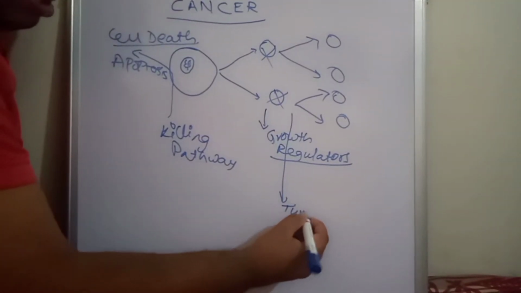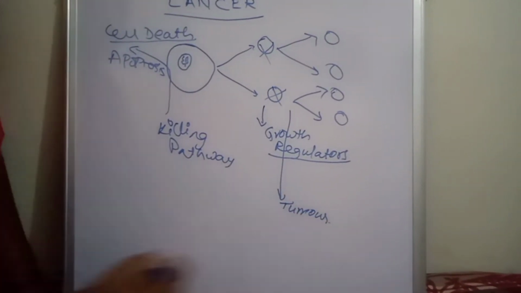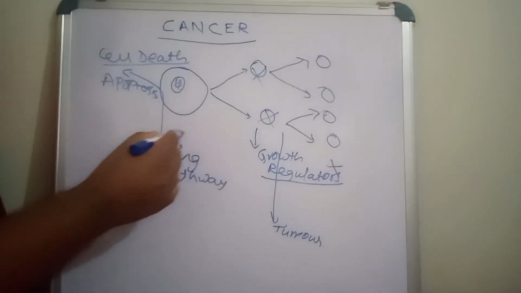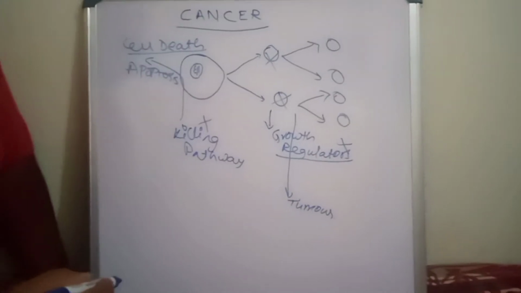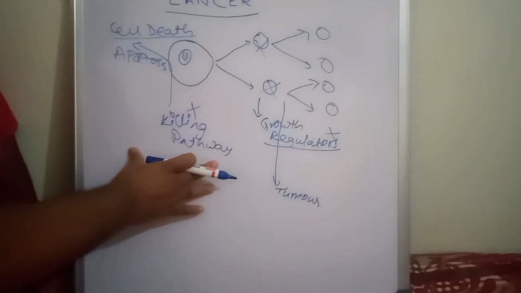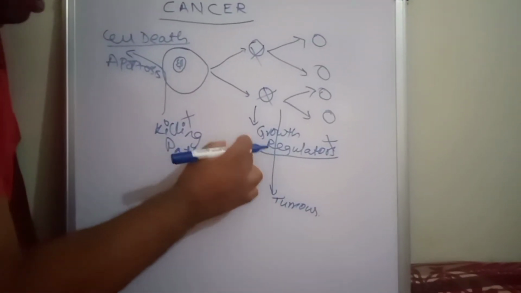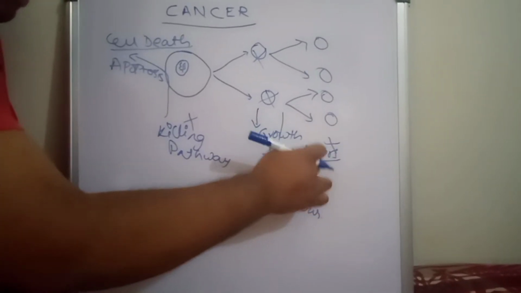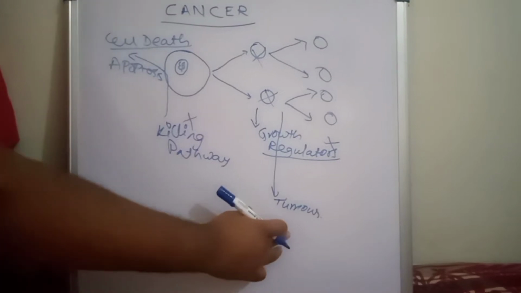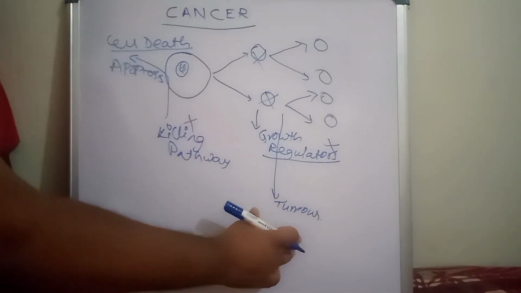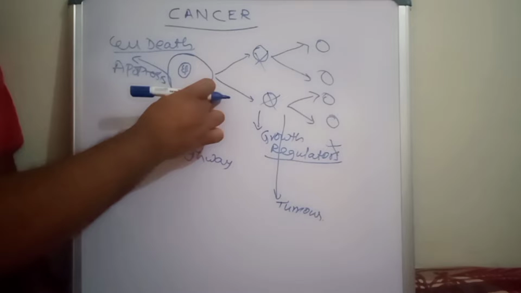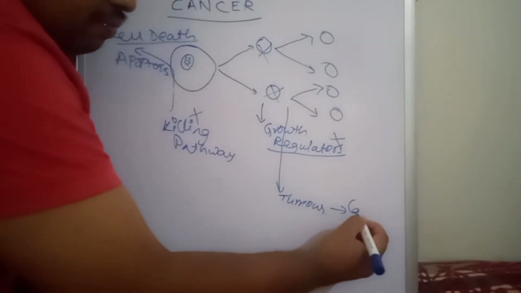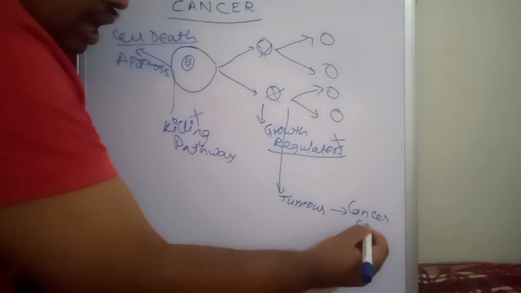Uncontrolled cell division means the growth regulators will not work and the killing pathway will not take place. So what happens? Uncontrolled proliferation of cells leads the normal cell to become a tumor cell, which is called a cancer cell.